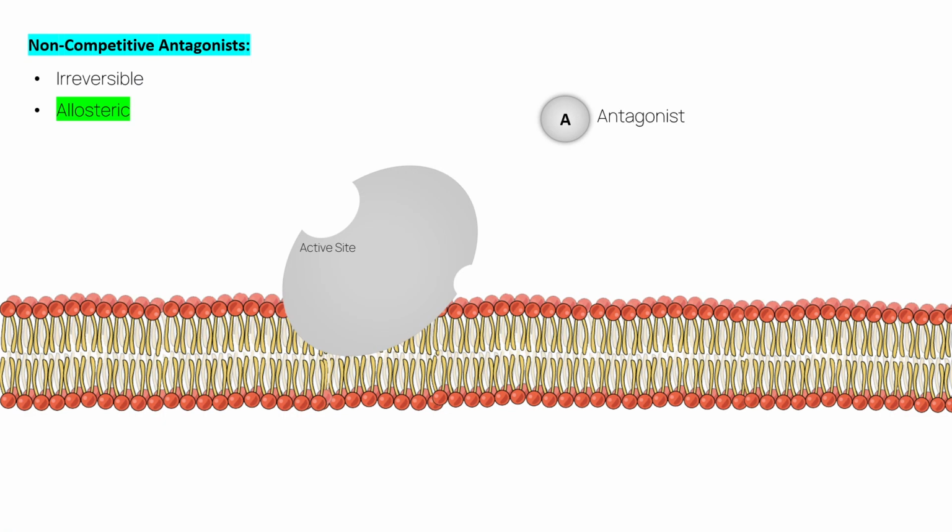Now, allosteric antagonists bind to a site other than the agonist binding site. Now, this other site is known as the allosteric site or the non-agonist site. This binding usually changes the receptor in a way that prevents the agonist from binding to the receptor.